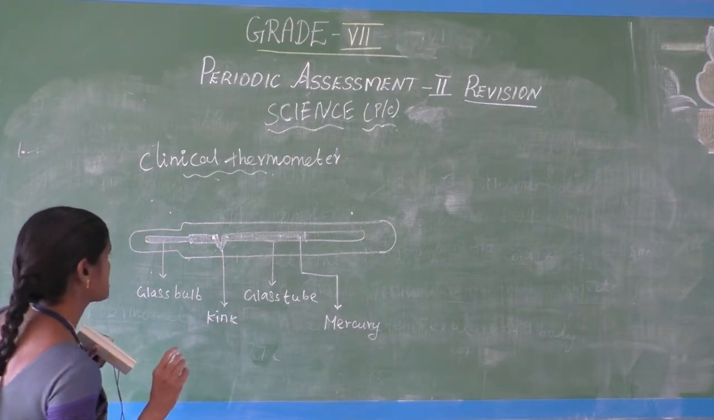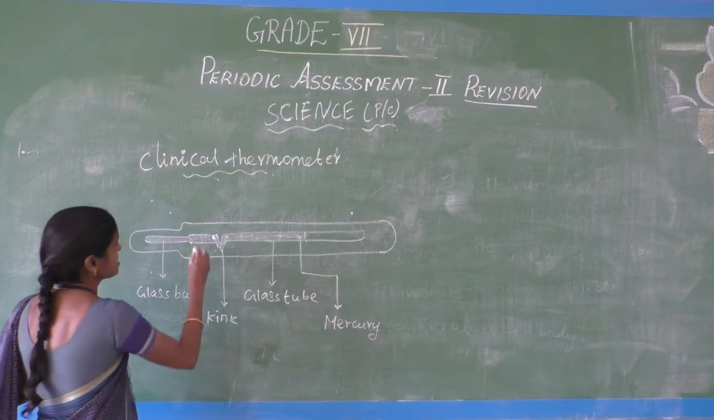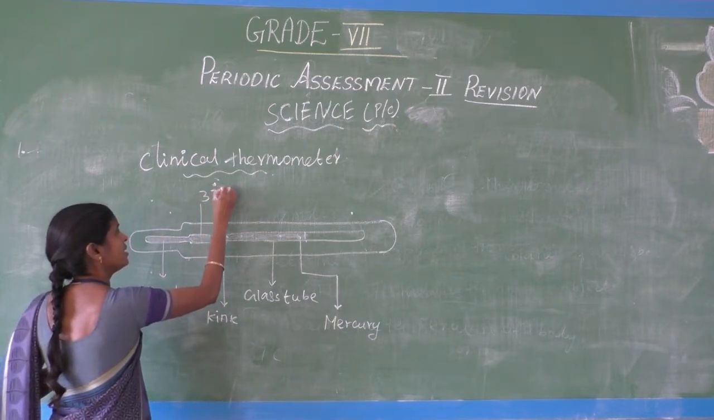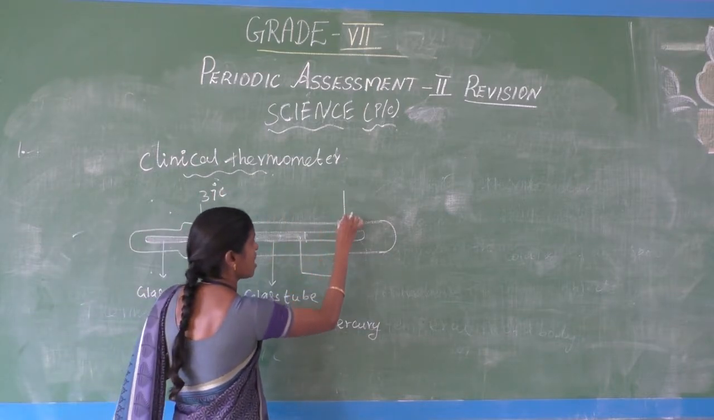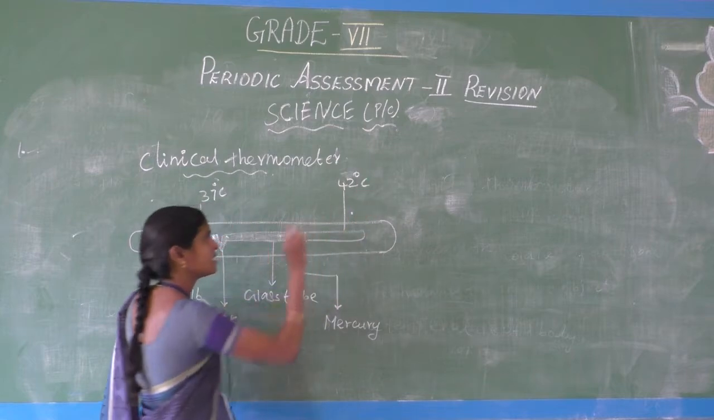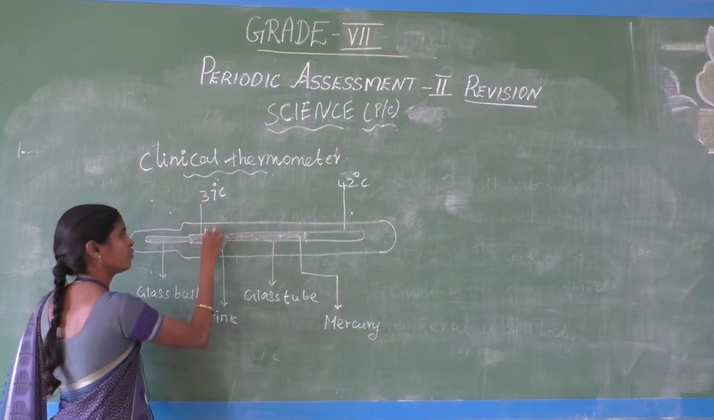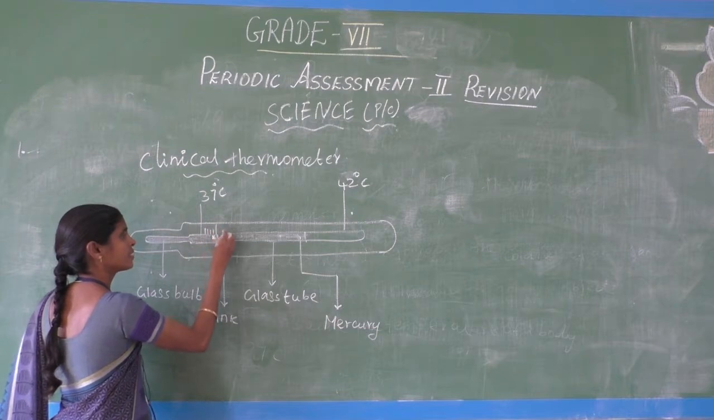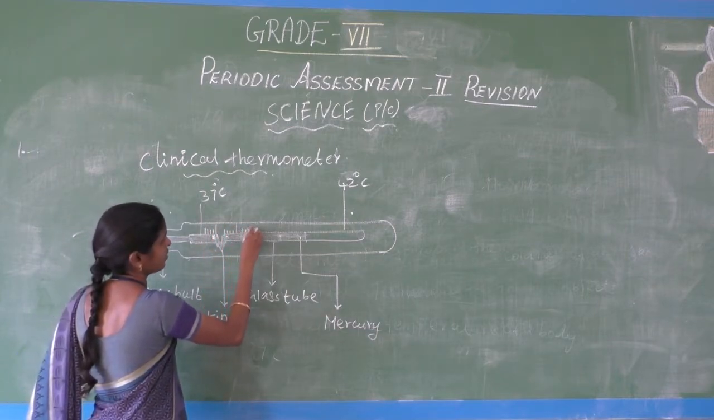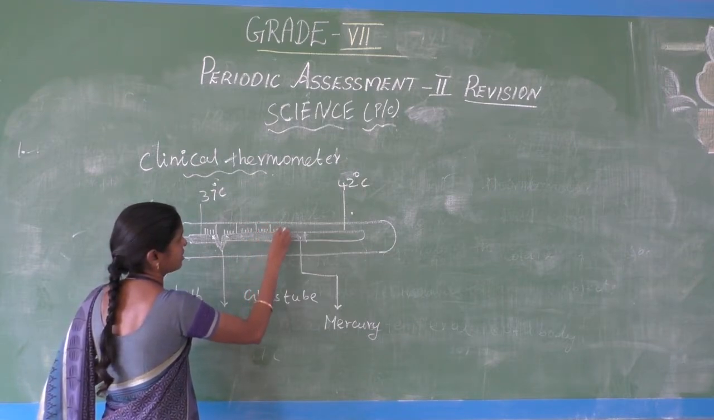Next, what is the temperature range of the clinical thermometer? 37 degrees Celsius up to 42 degrees Celsius. Here 1 2 3 4 5, 1 2 3 4 5 like that. After 5, there is another small line and another big line.